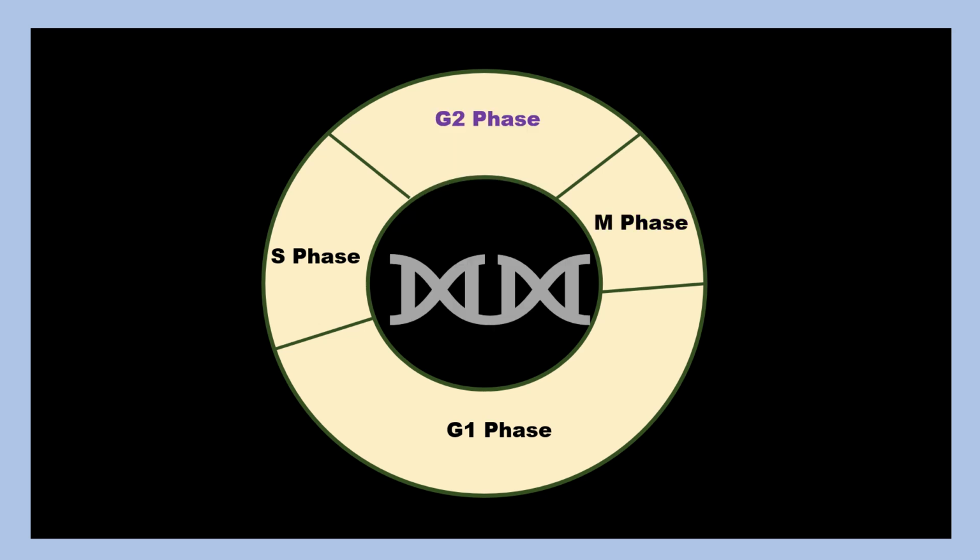Now what if the DNA of the cell during the G2 phase is damaged, or if the DNA was not completely replicated during the S phase? This cell wouldn't want to enter the M phase and undergo cell division with this damaged DNA. So how would the cell apply brakes on the cell cycle in this case?